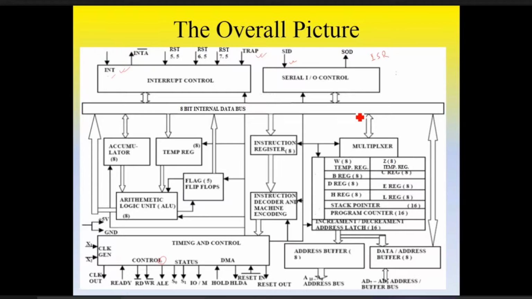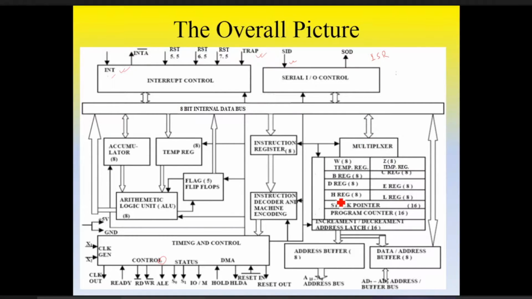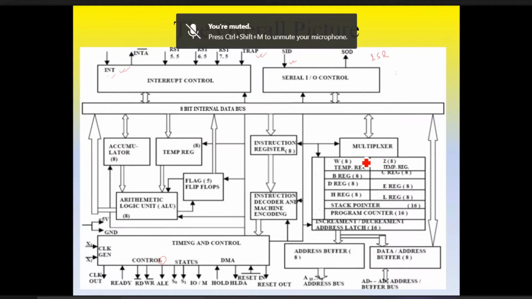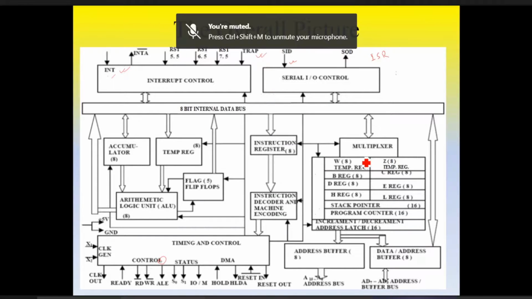For understanding the processor, you have to recall the concepts of multiplexers, decoders, and flip-flops. In this case we are storing some data for some instructions, some opcodes.